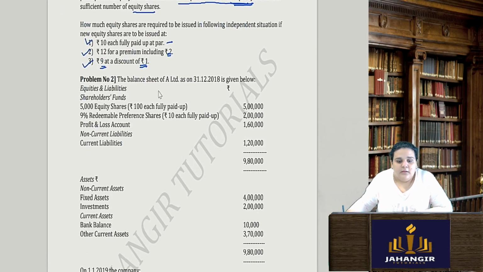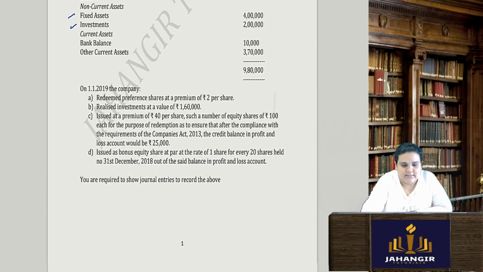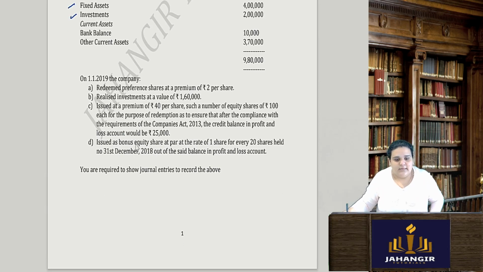Alright. The balance sheet of A Limited as on 31st of December 2018 is given below. I have shareholders funds, in that I have 5,000 equity shares of rupees 100 each fully paid up, and 9% redeemable preference shares of rupees 10 each fully paid up. Profit and loss account is given. Current liabilities 1,20,000. In non-current assets, I have fixed assets and investments. Current assets, bank balance and other current assets. Okay, on 1st of Jan 2019, the company redeemed preference shares at a premium of rupees 2 per share. So now here redemption is at a premium.